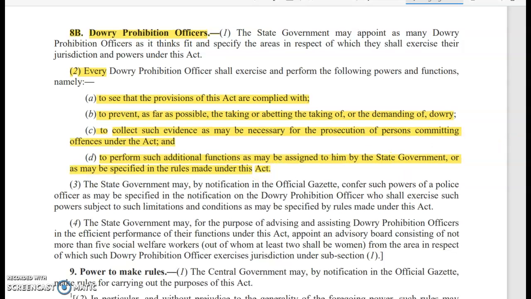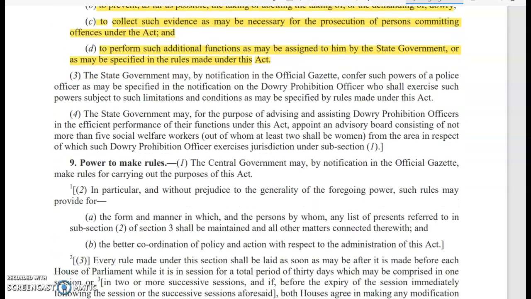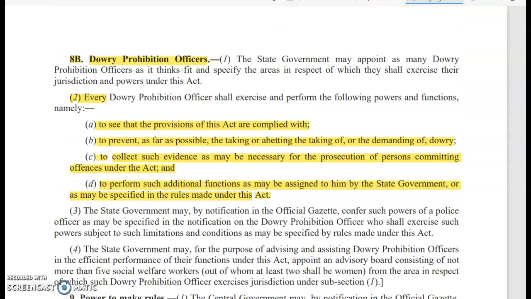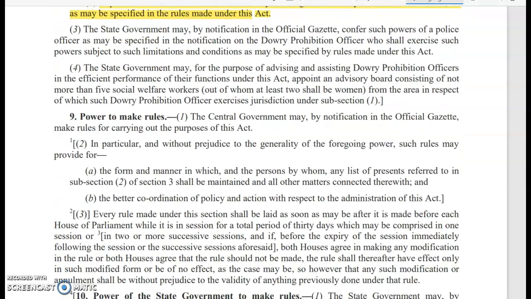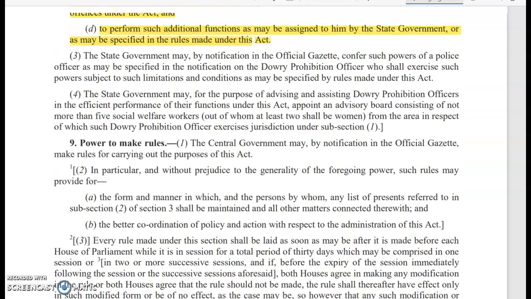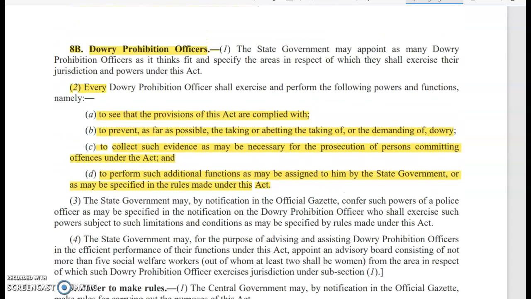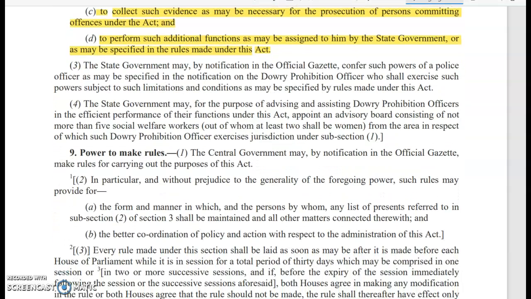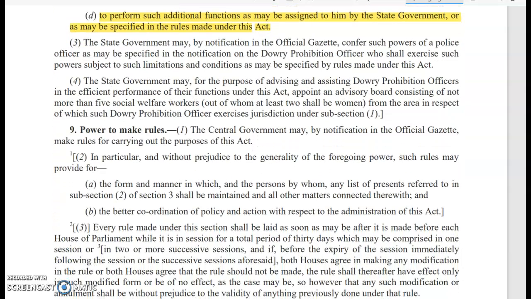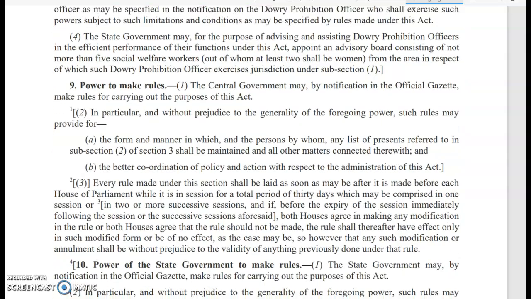So this is very important, and they will function by receiving the FIR, and that is the dowry prohibition officer's power, so they can see the cases and what is happening. They can work with police personnel and other legal persons in that respect.